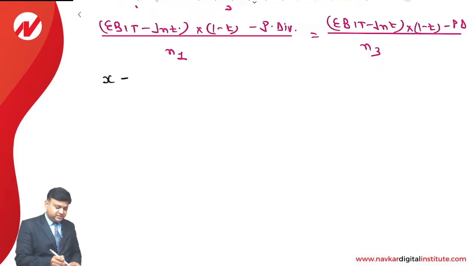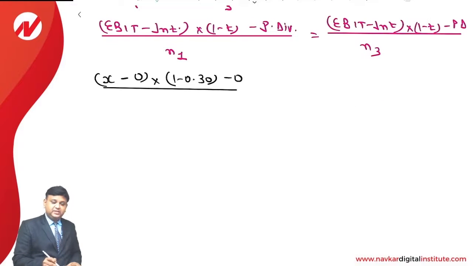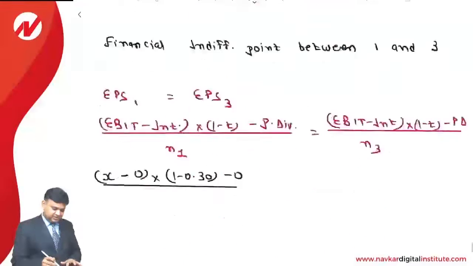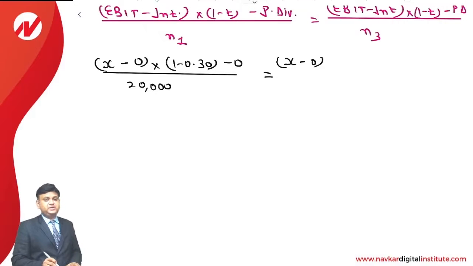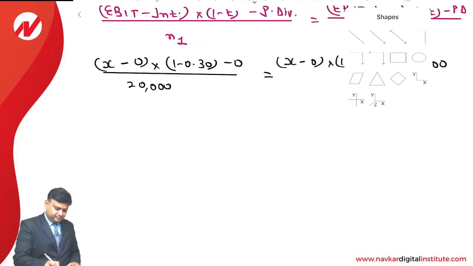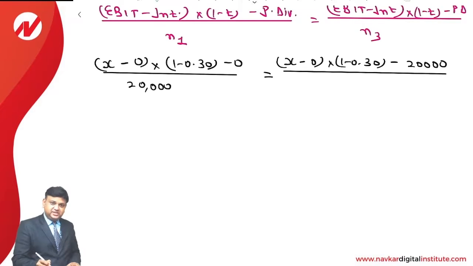X minus, what is interest? 0. What is income tax rate? 30%. What is preference dividend? 0. Divided by, what is the number of equity shares? 20,000. On the opposite side, X minus interest is 0 once again, because the third financial plan has preference share capital and not debentures, into 1 minus tax rate once again, minus preference dividend is 20,000, divided by number of equity shares are 10,000.